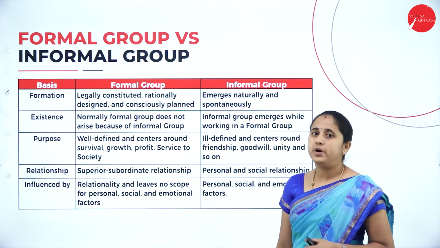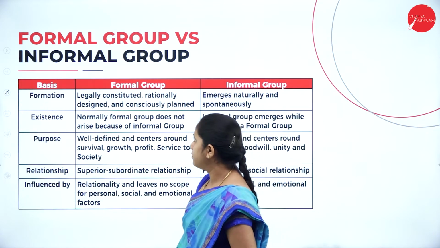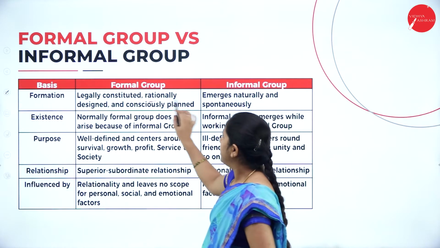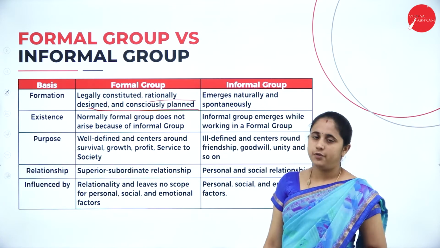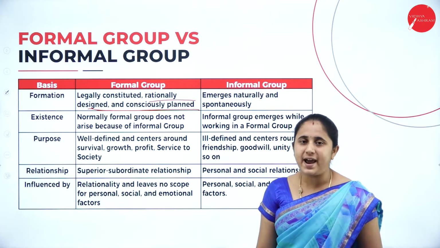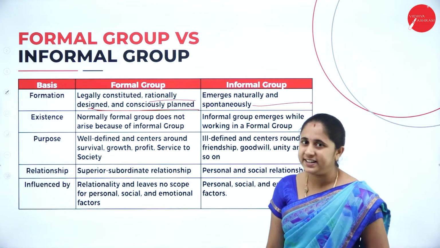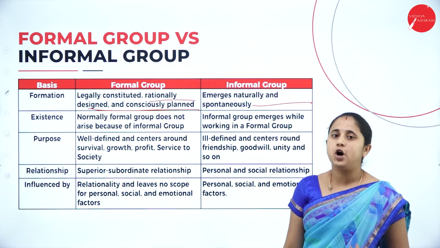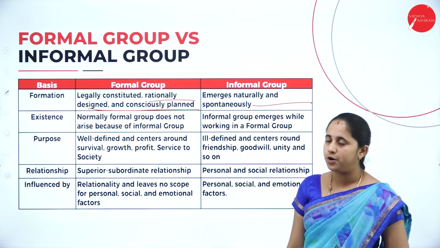Next, what are the differences between formal and informal groups? First one is formation. Legally constituted, rationally designed and consciously planned. So, formal groups are legally constituted and consciously planned. But informal groups emerge spontaneously. There is no legal formation or legal rules and regulations for the informal group.